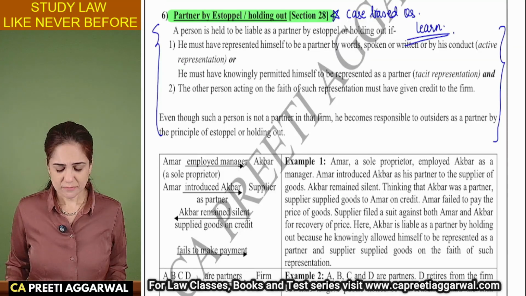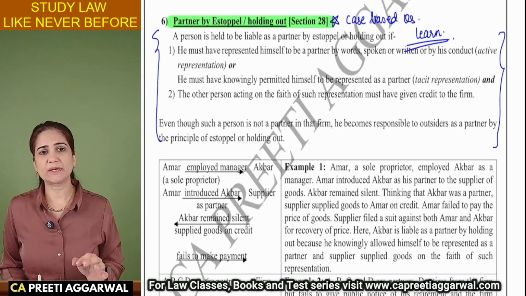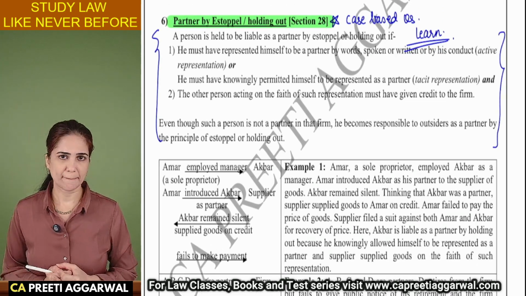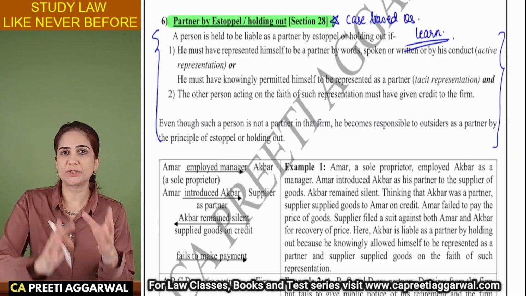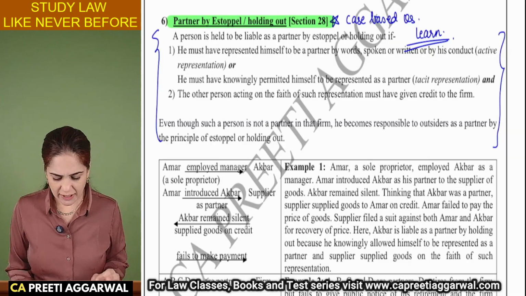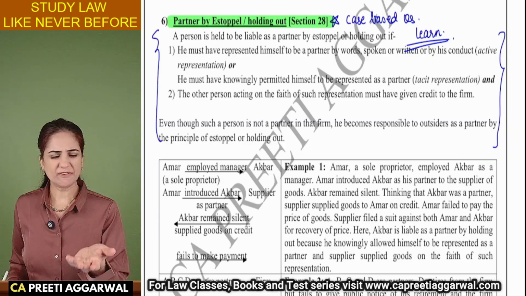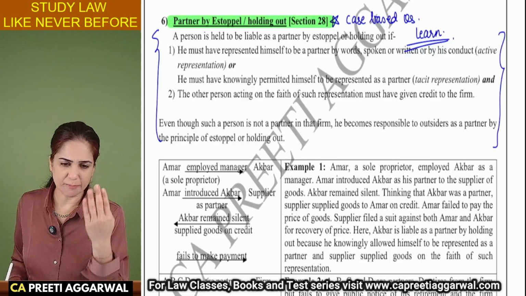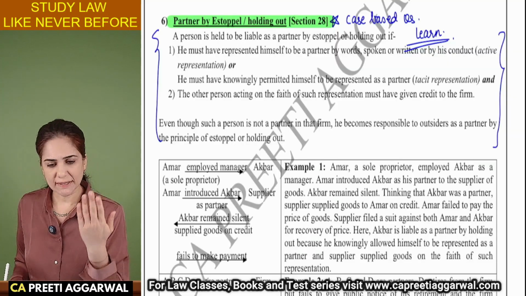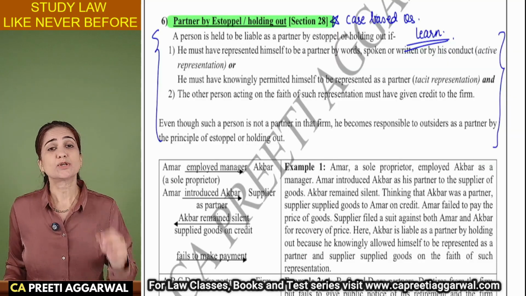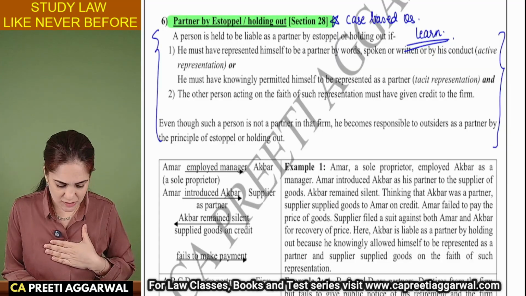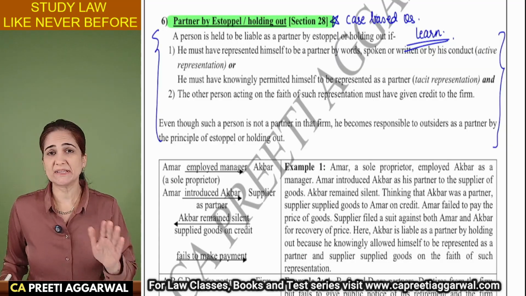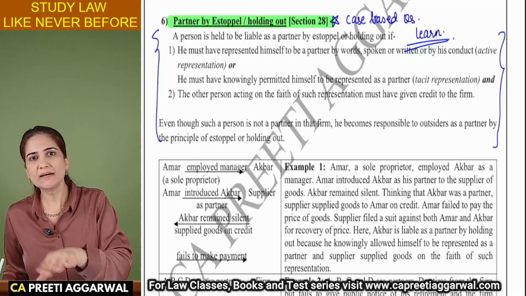Why? See, this is a very frequently asked question in the exam. Mostly marks are allotted to the provisions. So if you write this in your own words, they will feel that the student has not studied even the important sections. Automatically your score will reduce. So please write this as it is. Now, what is the meaning of estoppel? He is not actually a partner, but he is considered just like a partner.